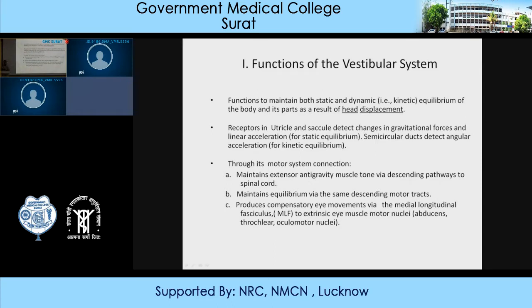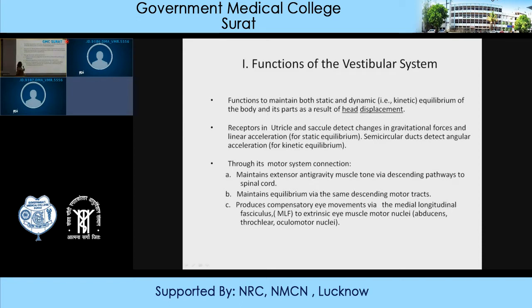The main function of the vestibular apparatus is to maintain equilibrium, balance and posture. Now the utricle and saccule are responsible for maintaining static equilibrium, and the semicircular canal is responsible for maintaining angular acceleration. Through its motor connection, once this vestibular apparatus detects mal-equilibrium, it will send its impulses to the central nervous system for correction of posture.